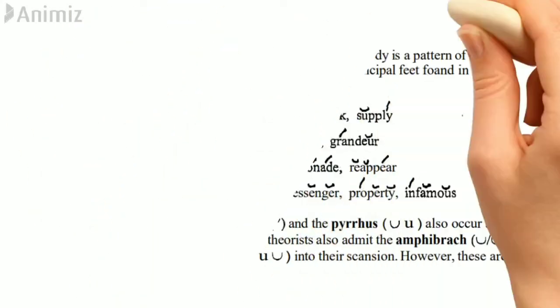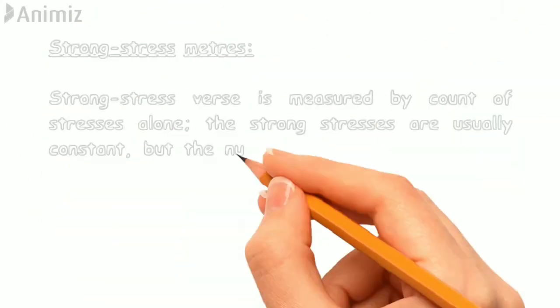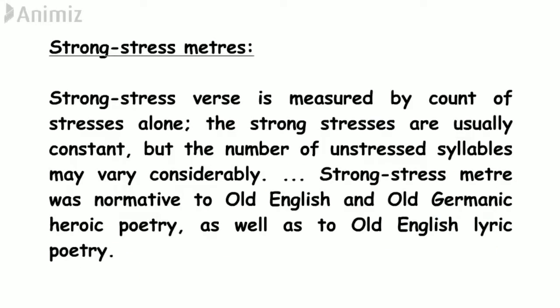So the second category in the types of meters is the strong stress meters. Particularly, strong stress verse is measured by the count of stresses alone. The strong stresses are usually constant, but the number of unstressed syllables may vary considerably. So in this category, what we need to remember is that a particular verse is measured by the count of stresses alone.